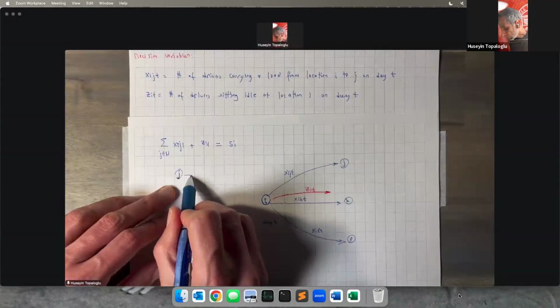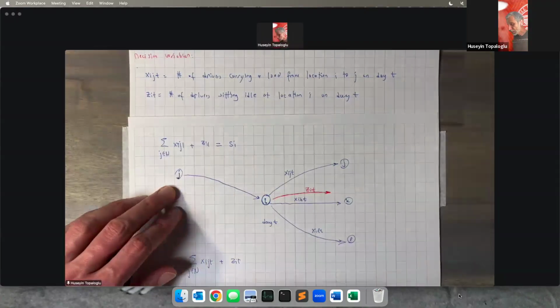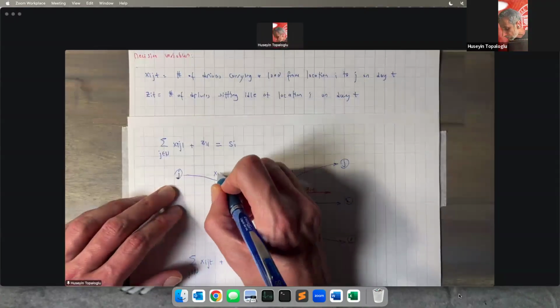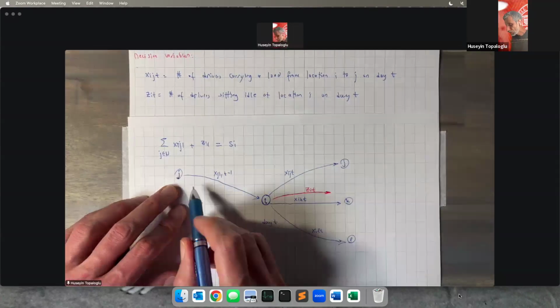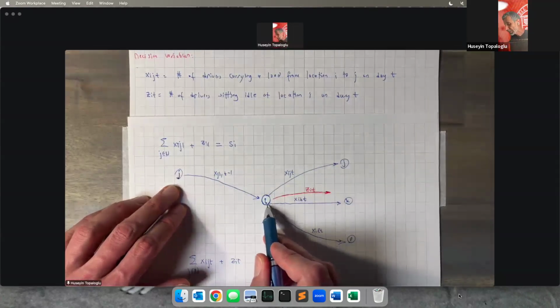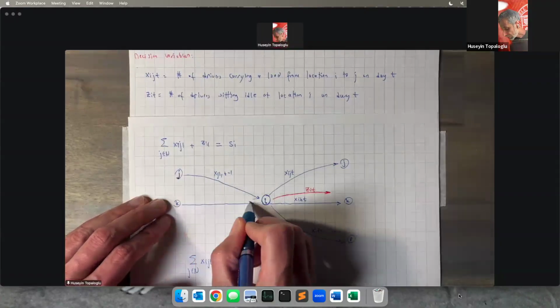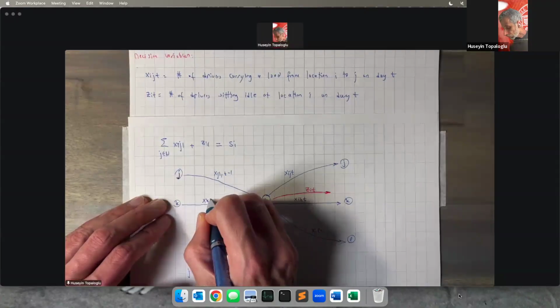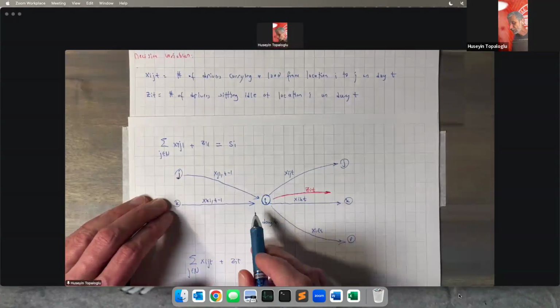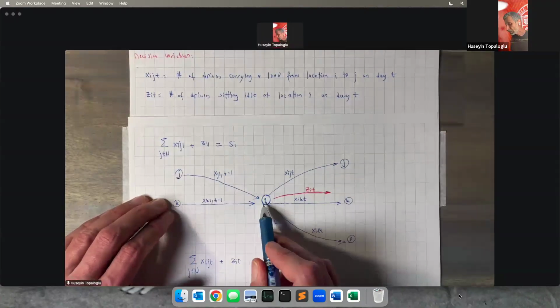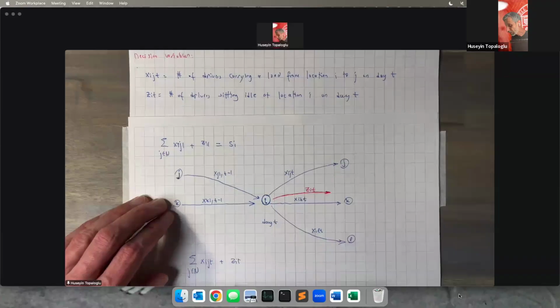I have drivers who are carrying a load from location j to i on day t minus 1. And those guys are going to be available at location i at the beginning of day t. Likewise, I have drivers who are getting a load from location k to i on day t minus 1, and they're going to be available in location i at the beginning of day t.